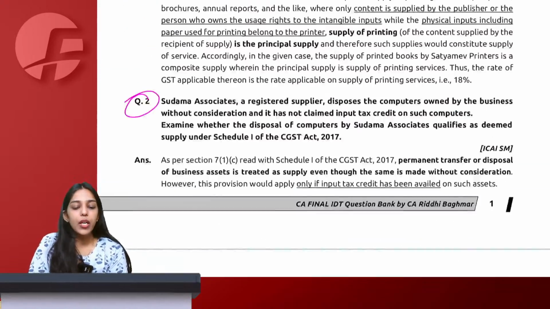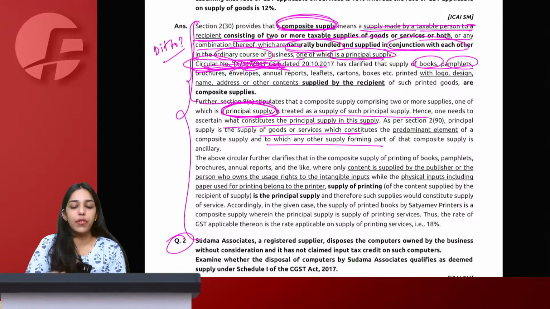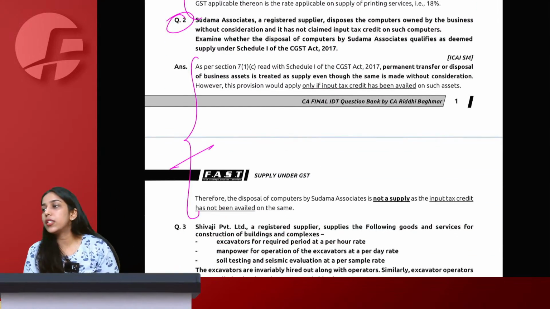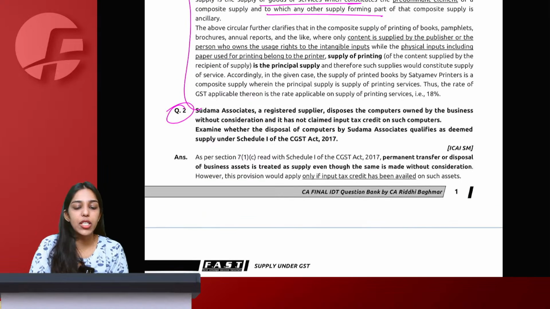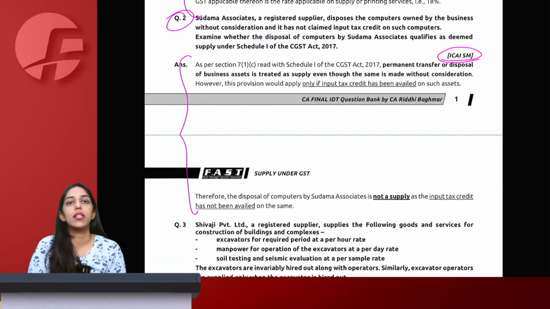Now you will see. Question number 1, they have given such a big answer, writing the entire provision, everything. Question number 2, they've simply finished the answer in one line. Now this is not how we write the answer, right? We will always stick to the 3-paragraph approach. Even in question 2, the ICAI has given in the SM such a small answer, but I will tell you how to present this.